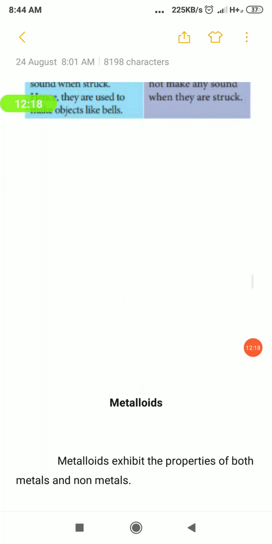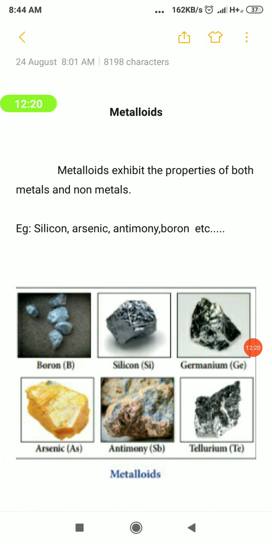Then metalloids. Metalloids possess the properties of metals as well as non-metals. They possess both the characteristics of metals and non-metals. The examples are silicon, arsenic, antimony and boron. The pictures are also given. It's very simple. What are metalloids? They possess the properties of both metals as well as non-metals.